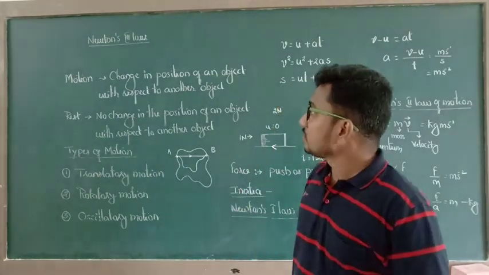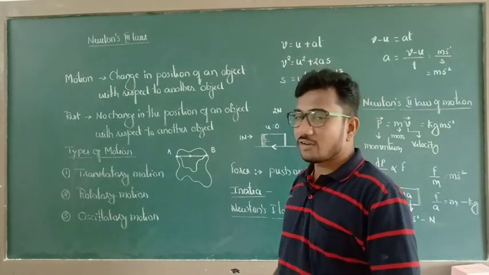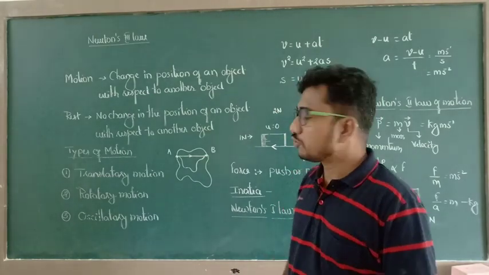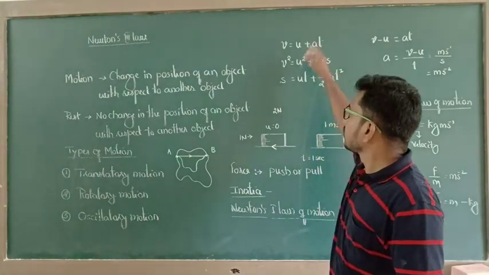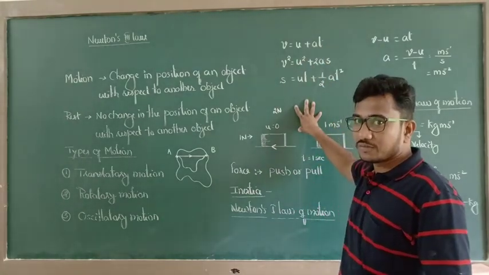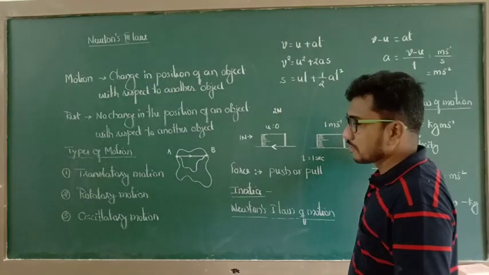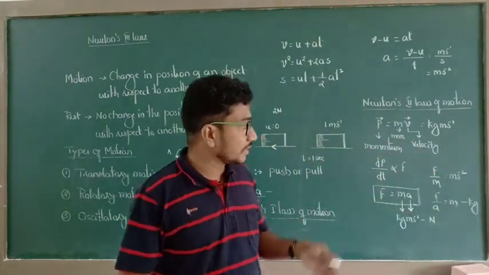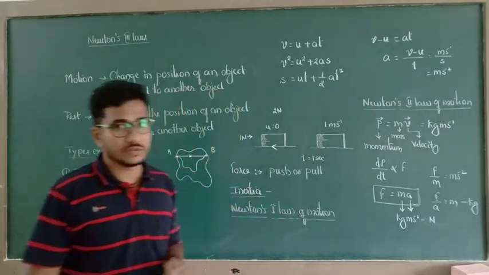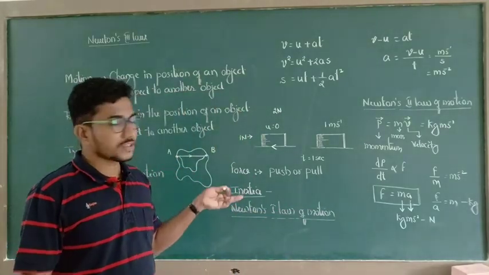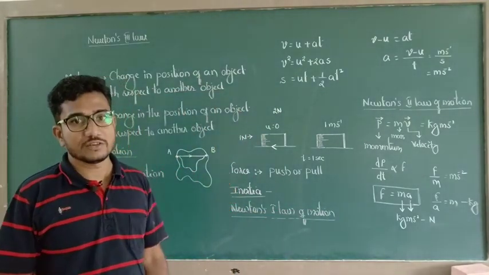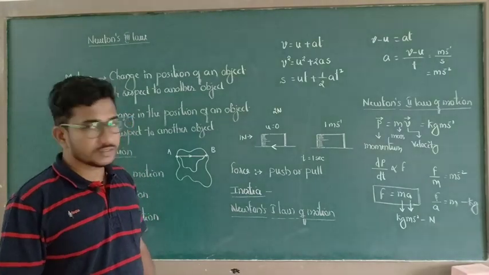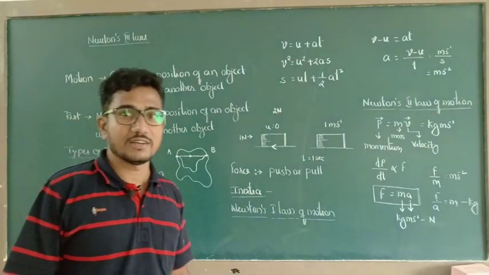Until then, just recall all these things, and if possible, try to solve numericals on these 3 equations of motion and this one: momentum is equal to mass into velocity, and F is equal to m into a. So you can solve different types of numericals. Okay, so the remaining things we shall discuss in our next class.